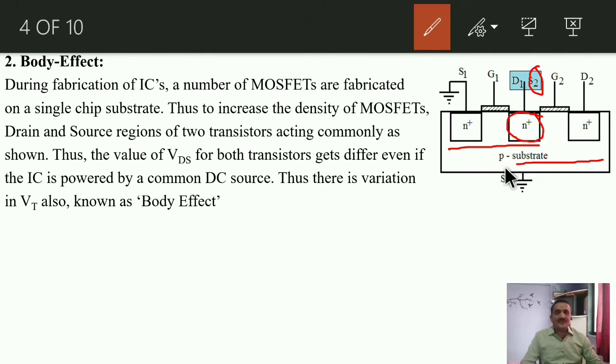And that's why the value of VT gets changed. For the first transistor, as the source is connected to ground, VGS equals VT. That means the voltage applied to the gate with respect to source, that means with respect to ground, which is zero potential. While in the second case, whenever we apply VGS, it will be with respect to the source of the second, that means the drain of the first, and the drain terminal is always at some positive potential. And that's why the value of VGS equals VT gets changed for the second transistor. So this is known as the body effect.